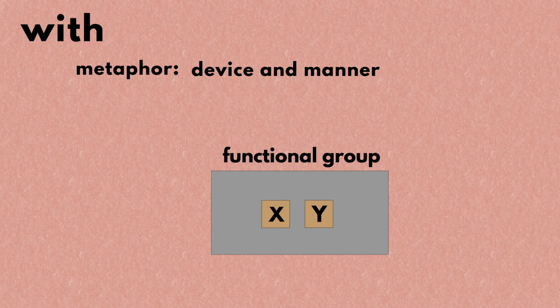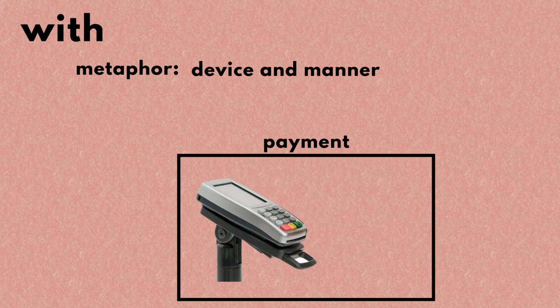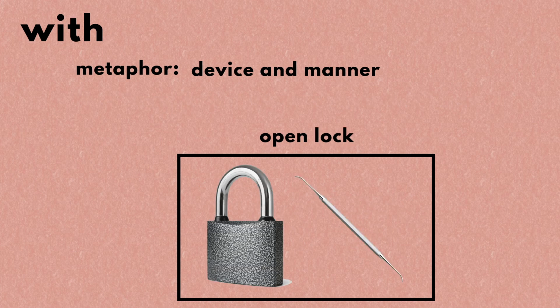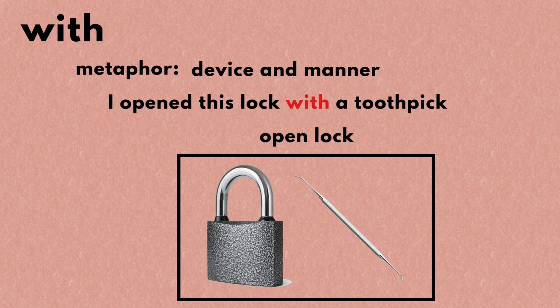There are two meanings. The first meaning refers to device and manner. For instance, if you make payment with the device called smartphone, you say, I made my payment with my smartphone. If you open this lock with the toothpick, you say, I opened this lock with the toothpick.